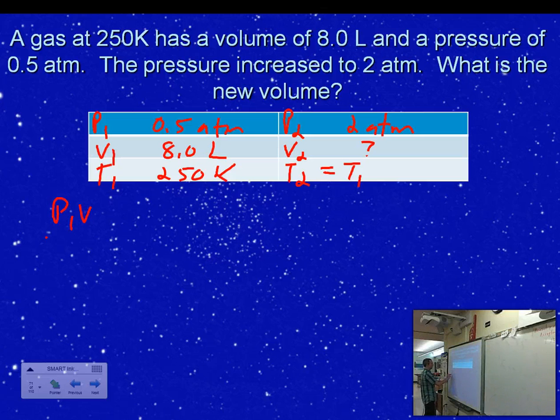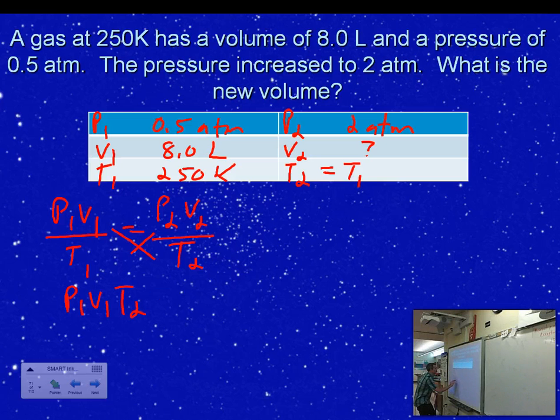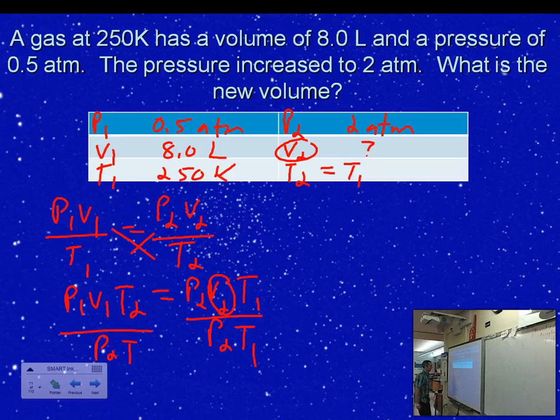So P1 V1 over T1 is equal to P2 V2 over T2. I cross multiply again, and I'll do it quicker this time since we've already gone through it once. P1 V1 T2 is equal to P2 V2 T1. Okay, so in this form, no fractions, don't have to fear fractions. I look and I need V2. Which one is that? That's this one right here. So to get V2 all by itself, I'm going to divide both sides by P2 T1, and again I can cross that out. Now I got V2 by itself.